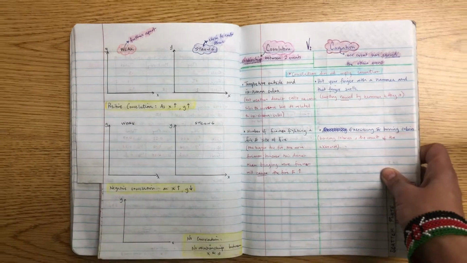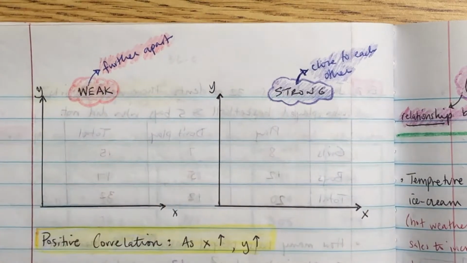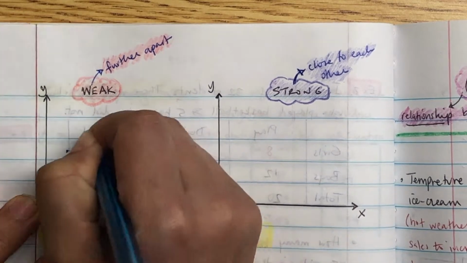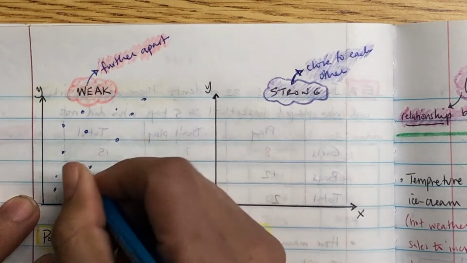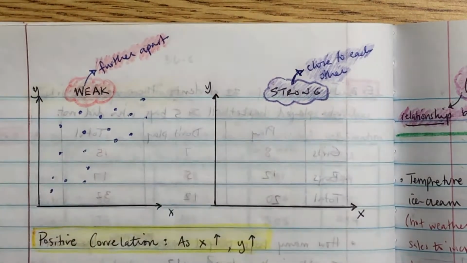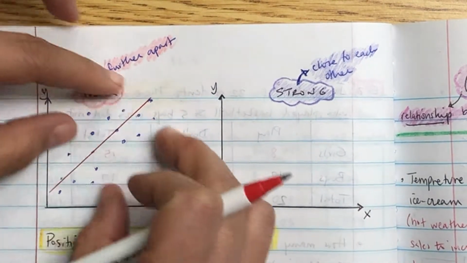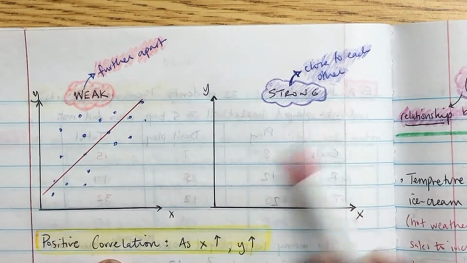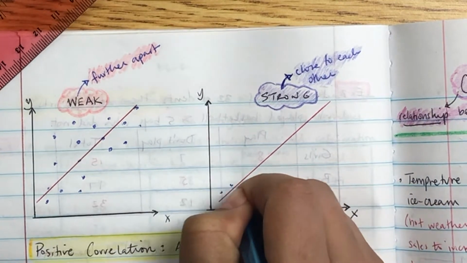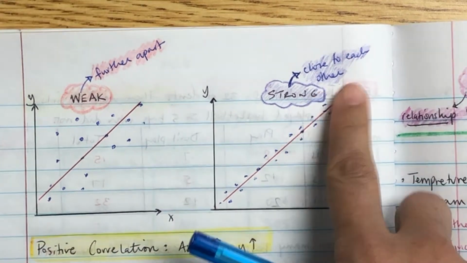Alright, so let's take a look at graphically what that looks like. So I'm going to look at correlation. You have weak correlation, which means that dots are further apart, and then you have strong correlation. That means they're closer together. So let's actually draw a linear line before you do this. The listening check: underline further apart. Alright, so if I take a line, you see that dots are going in the direction of that line, but they're far apart, which makes it a weak correlation. But if you draw a line, and the dots are very close to that line, it makes it a strong correlation. And we'll look into that in a further video.